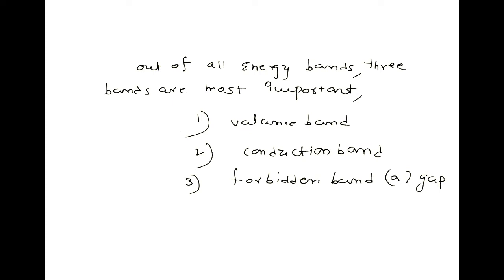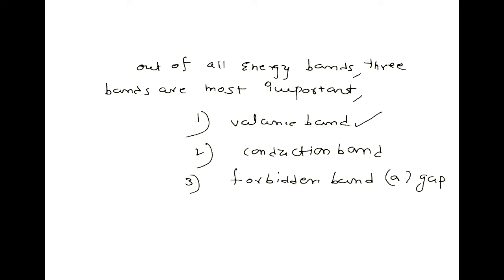So valence band we know. The valence band is an energy band formed due to merging of energy levels associated with the valence electrons, that is, electrons in the last shell. So that is the valence band. Now what is the conduction band?